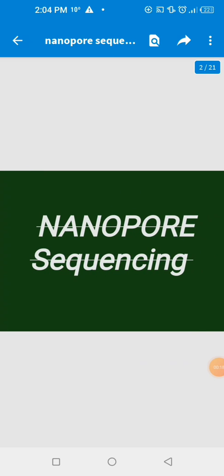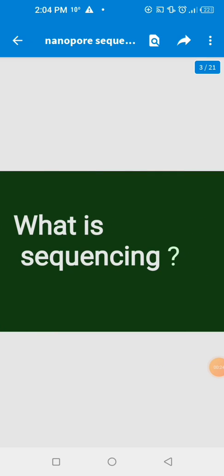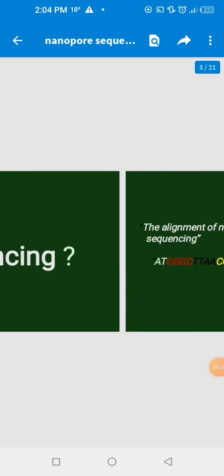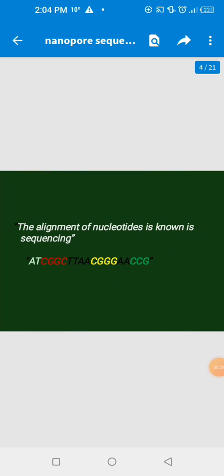So today we will discuss nanopore sequencing. First, we must know about sequencing. What is sequencing? Sequencing is the alignment of nucleotides. For example, A, T, C, G, G, C, T, T, A, A. This is the alignment of nucleotides, and it is simply known as sequencing.